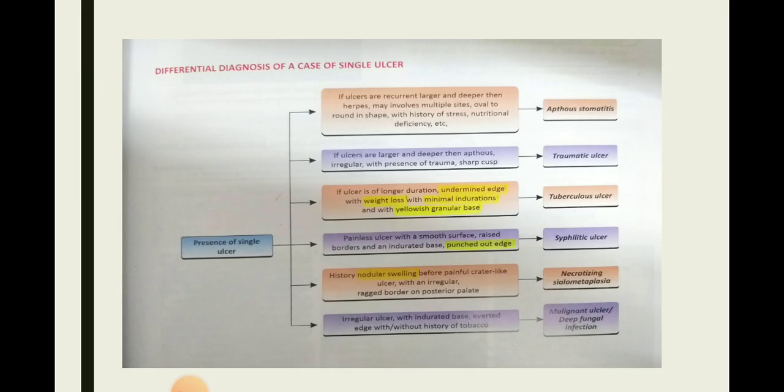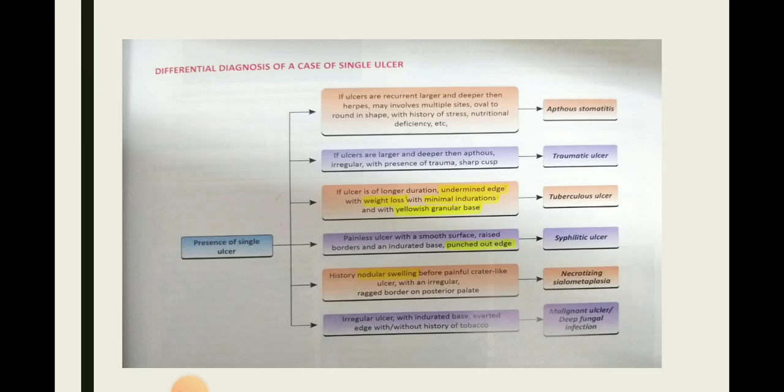A painless ulcer with a smooth surface, raised border, indurated base and punched out edges, that is syphilitic ulcer. If the ulcer has a history of nodular swelling before a painful crater-like ulcer with an irregular ragged border on the posterior palate, then that single ulcer is necrotizing sialometaplasia.